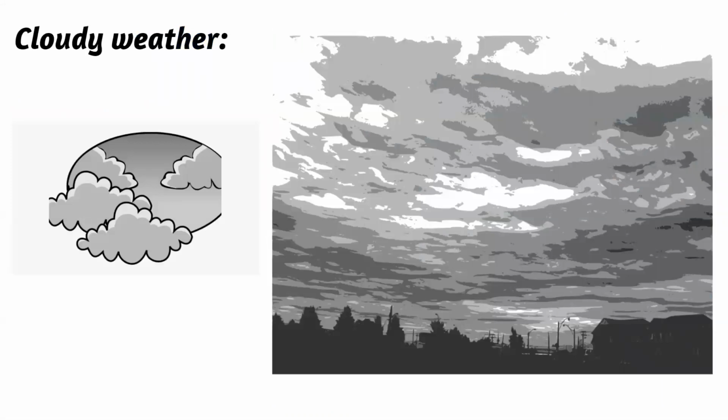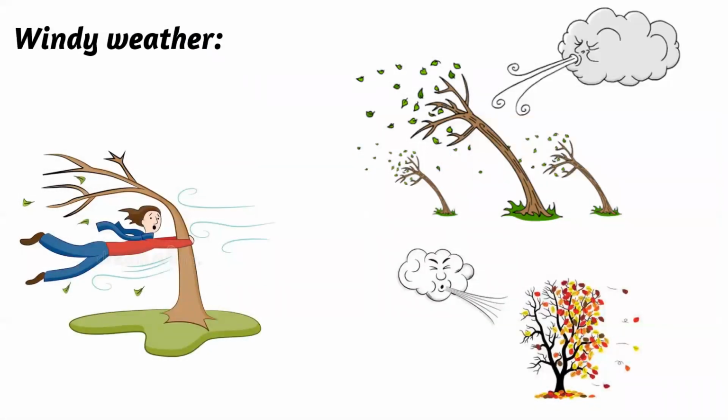What about this? When we have too many clouds outside, we call it what? Cloudy weather. Okay. These are pictures that show windy weather, as you can see. Moving air that moves, and it's moving what? Trees, leaves, and many things.